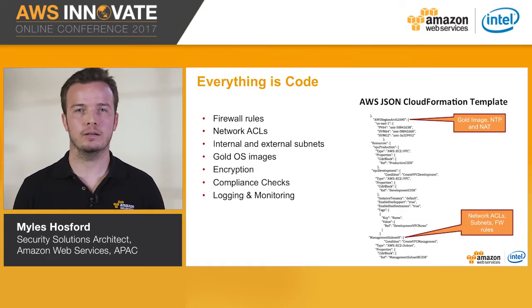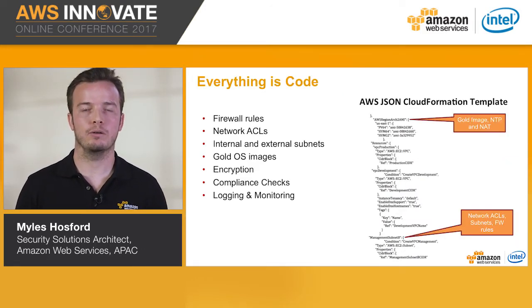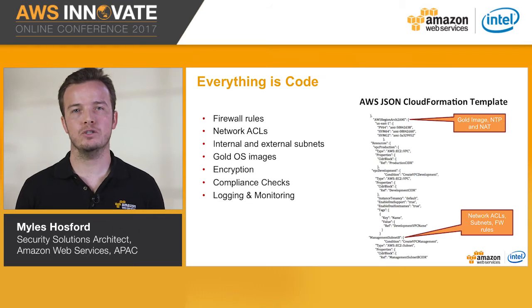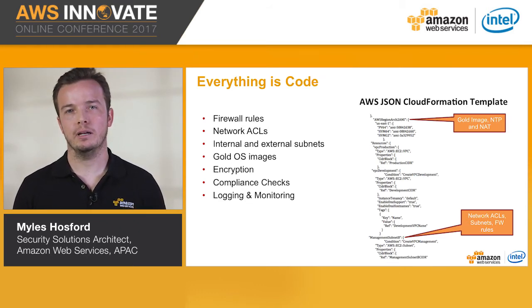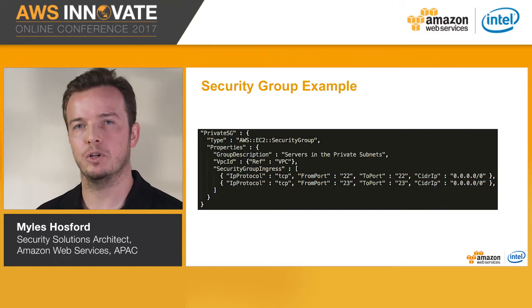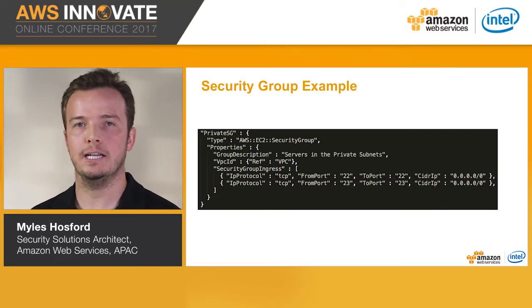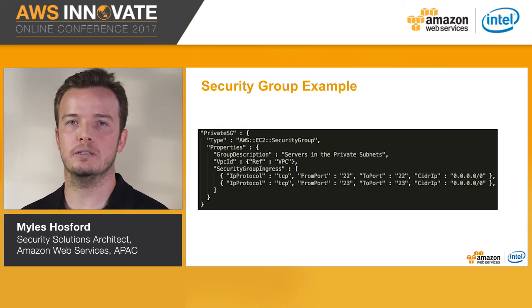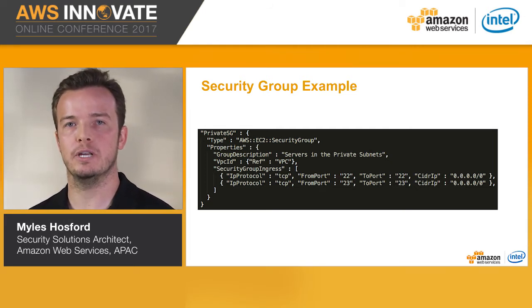So what does this look like? On the slide, you can see a sample CloudFormation template. This is a textual representation of an environment, like the architecture we just discussed. The template can be used to pre-configure security controls such as security groups, networking, encryption, login and monitoring, and so on. Let's dive into an example. This is an example of a security group, AWS's stateful host-based firewalls. And looking at the description, we can see that this is intended to be used by servers in the private subnet.